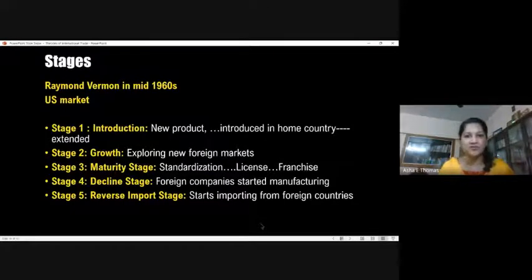They are available in most of the markets where it is permitted, giving exemption to some of the conservative nations like China or South Korea, or North Korea. So in some nations where there is restriction, but in all other markets, the products are made available. And that's what we call the maturity stage.